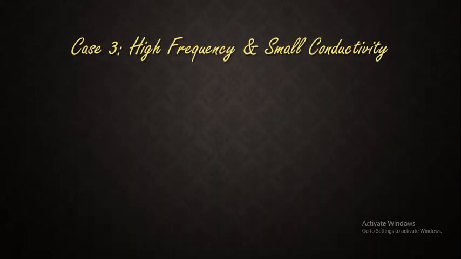Coming to the third case, where we consider the high frequency region, meaning lower wavelength region, and smaller conductivity. So here the condition is omega into tau is very much greater than 1, because we have considered high frequency, meaning omega is greater. So omega into tau is going to be very much greater than 1, because based on omega, tau is also going to change.